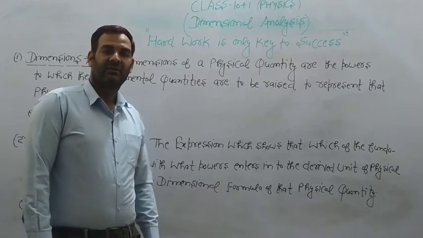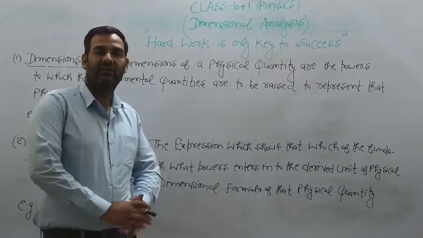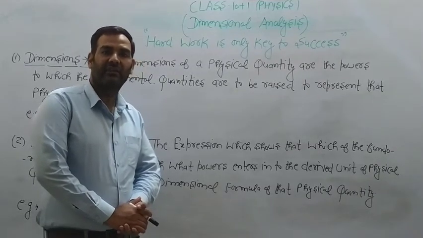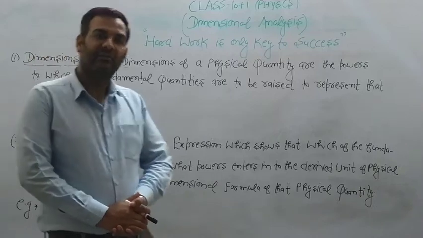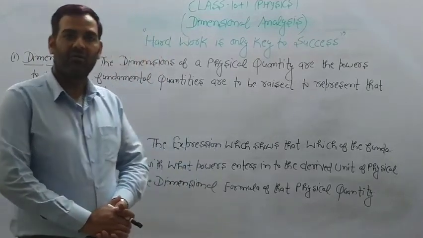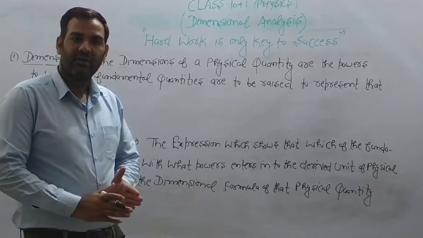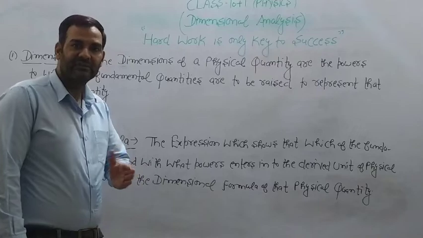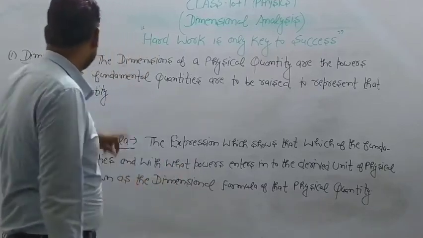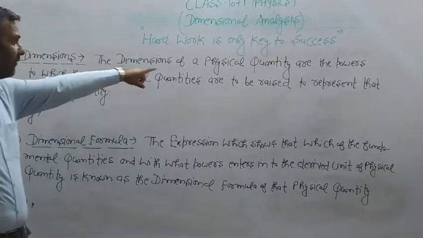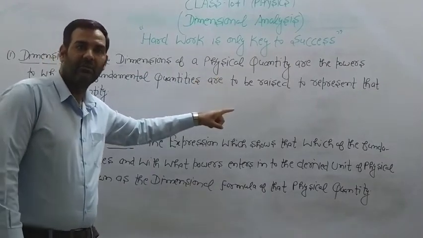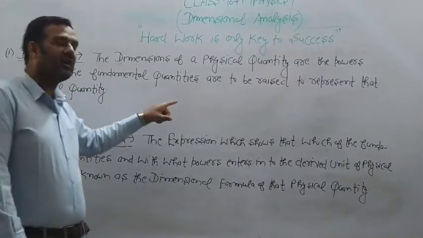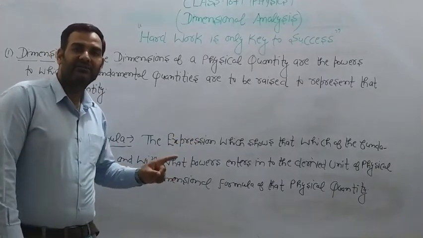What are the dimensions? Dimensions of a physical quantity are the powers to which the fundamental quantities are to be raised to obtain that quantity.